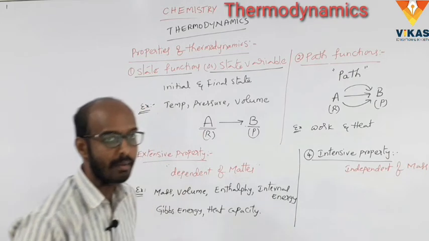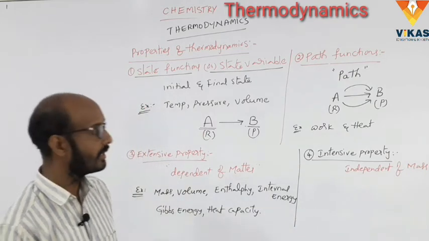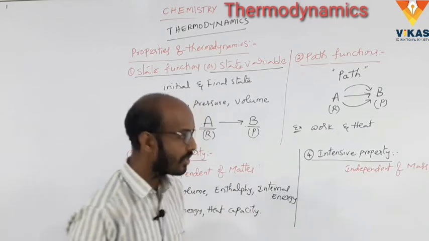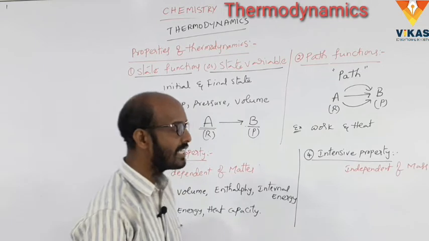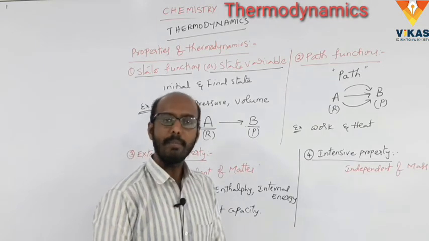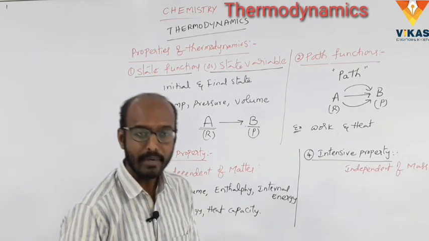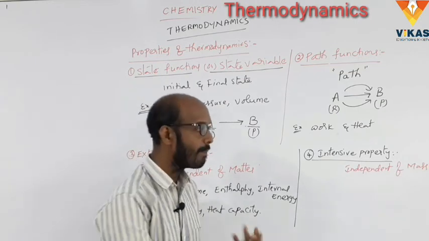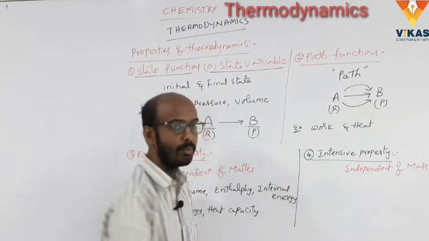The thermodynamic property of the substance which does not depend on the matter or mass is called intensive property. Clear? Okay. So what is the intensive property? The thermodynamic property of the substance which does not depend on the matter or substance or mass is called intensive property.